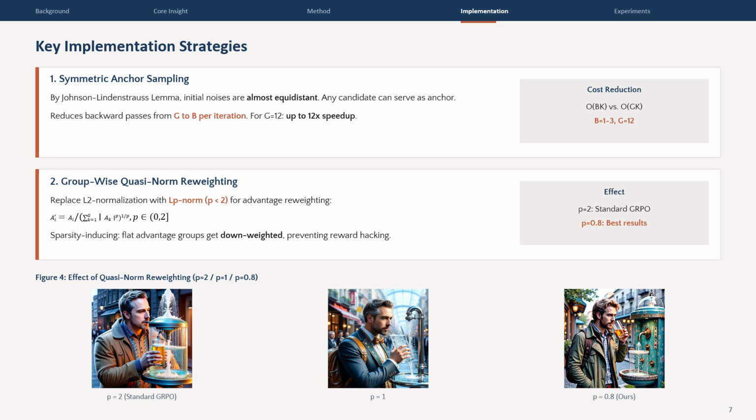Second is groupwise quasi-norm reweighting. We replace the standard L2 normalization with an Lp norm, where p is less than 2. This sparsity-inducing norm downweights flat advantage signals, preventing reward flattening. As the figures show, reducing p from 2 to 0.8 visibly improves generation quality. Third, we directly leverage high-order solvers, like DPM-Solver++, for data collection, enabling efficient training with as few as 8 steps.